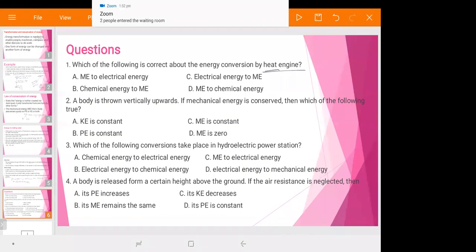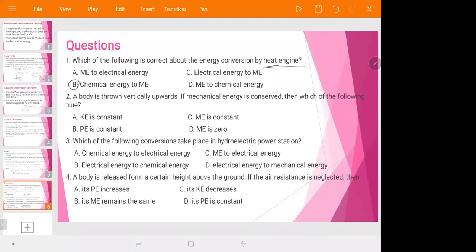Heat engines change chemical energy to mechanical energy. Therefore, it changes the chemical energy to mechanical energy. Okay, question number two.